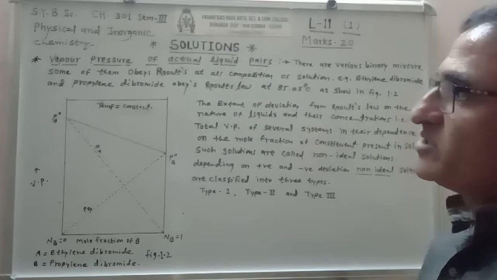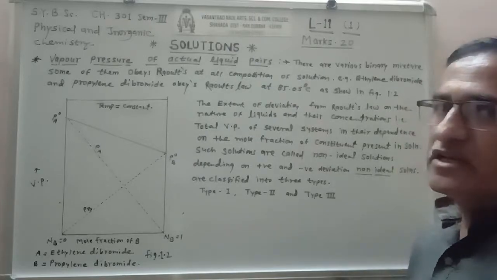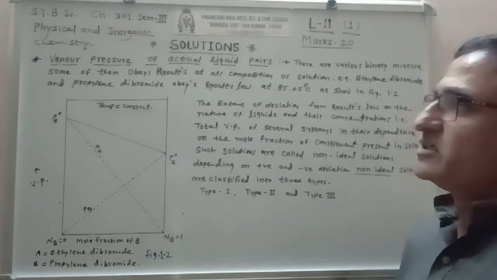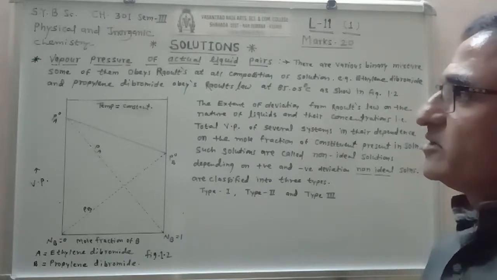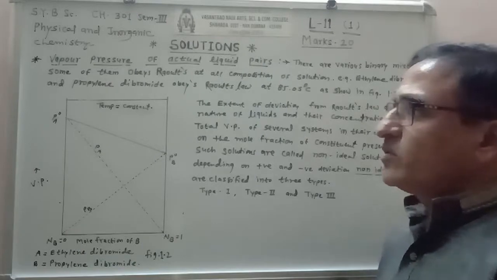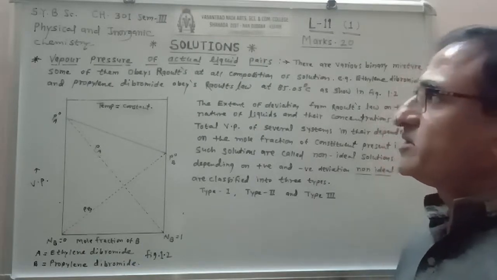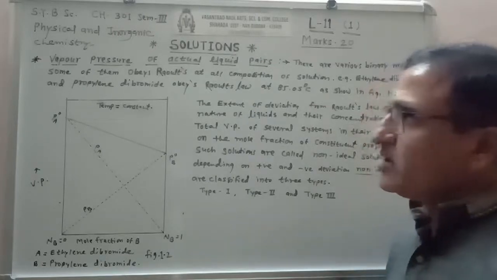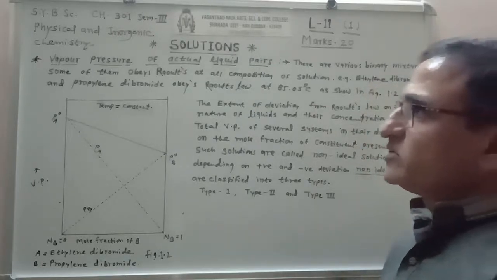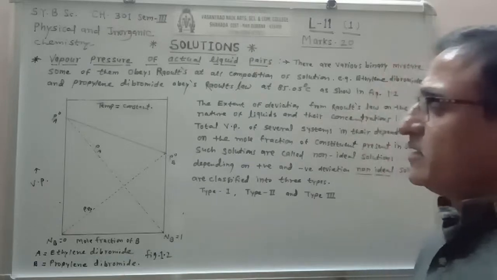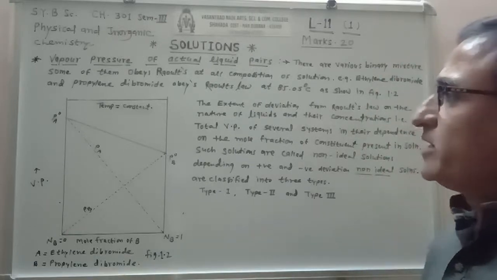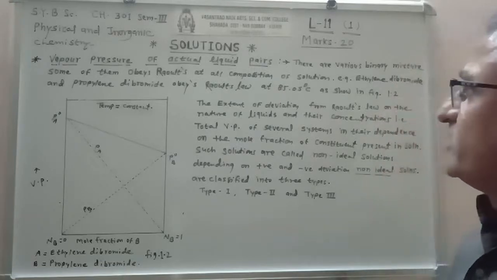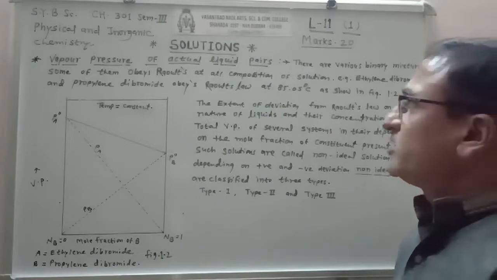Already we have studied the ideal and non-ideal solutions, how they are formed, and what the conditions are for ideal and non-ideal solutions. Now we have to study the vapor pressure diagrams for the ideal and non-ideal solution. First, consider the ideal solutions, like ethylene dibromide and propylene dibromide, which obey ideal behavior. It is an actual liquid pair.